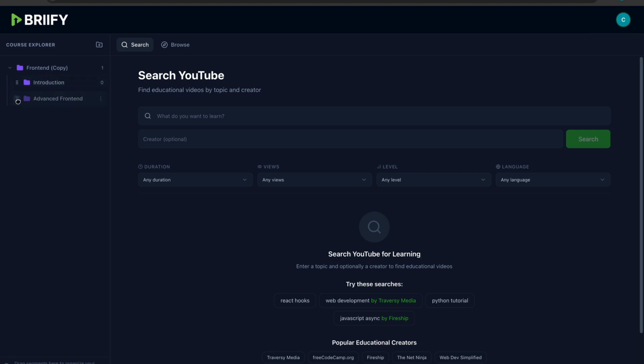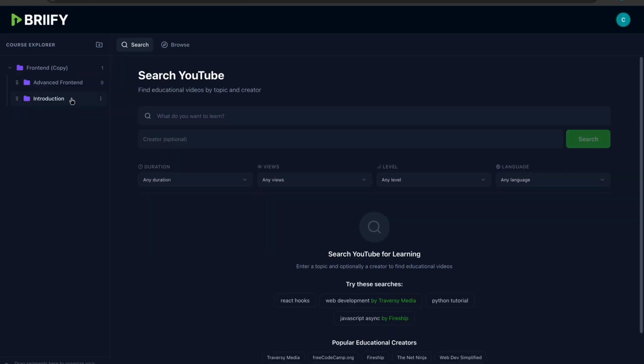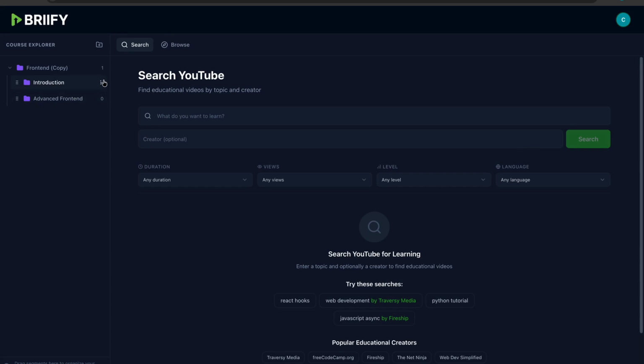You might feel like, oh, I want this advanced front end before the introduction. You can reorder it, like adjust the order. The way you adjust it, you will find it's the same order we are actually following here. So you see that after I loaded it, you can also adjust the order again. Everything is actually saved.